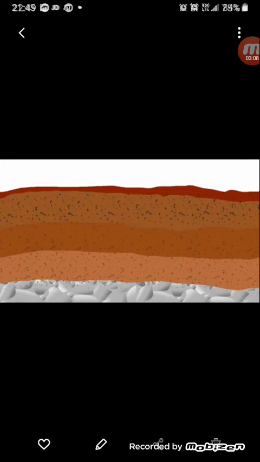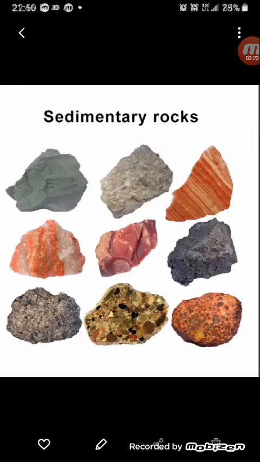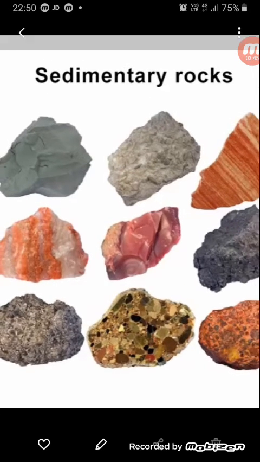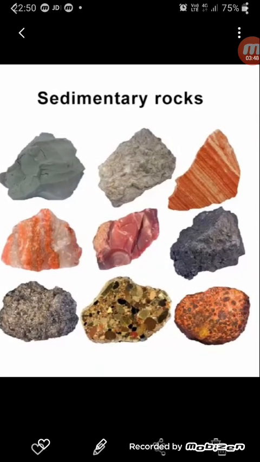With more time and pressure, these layers of sediments get compacted and pressurized together to form rocks. These rocks are called the sedimentary rocks. In this picture, I'll show you some sedimentary rocks which are formed below the sea surface, on the seabed. With time and pressure, the sediments get compacted into rocks like this. Since they are made up of sediments, they are called sedimentary rocks, and you can clearly see the striations, the layers, found on the sedimentary rocks.